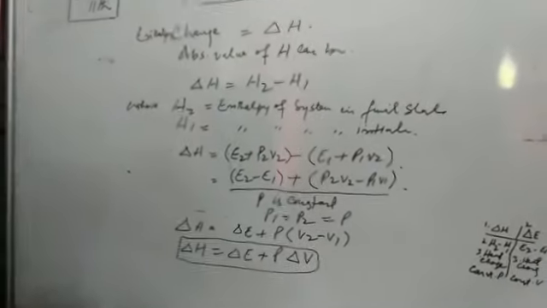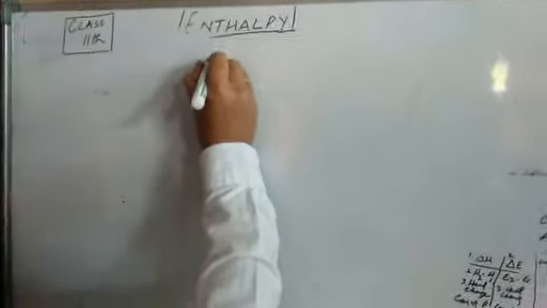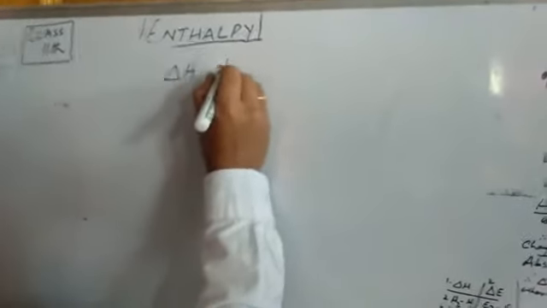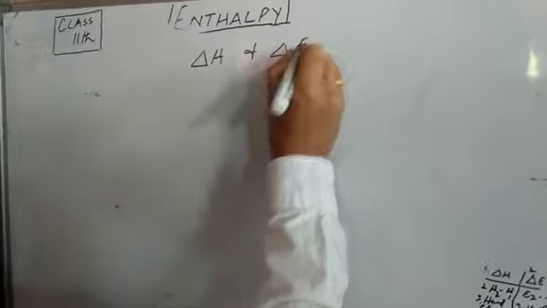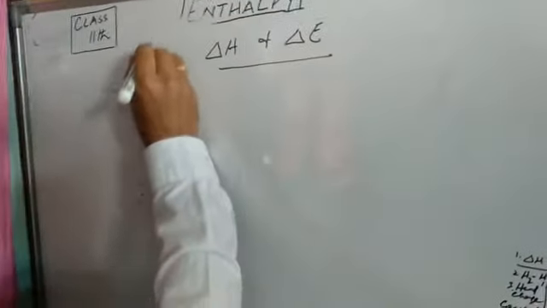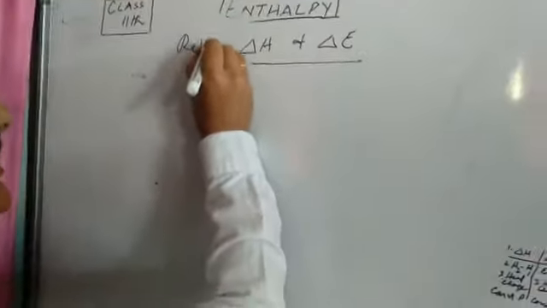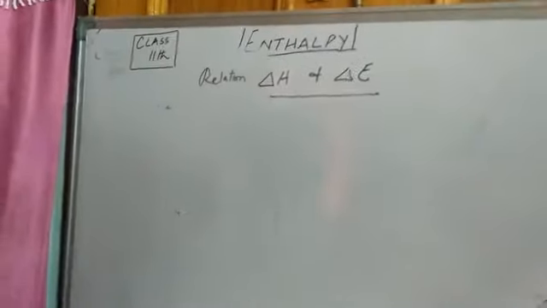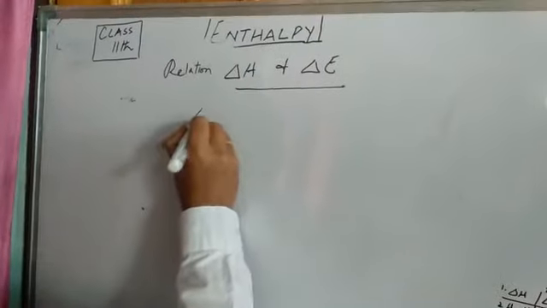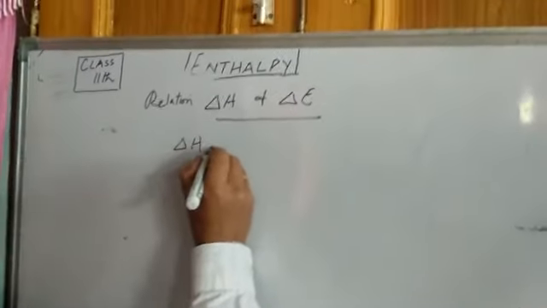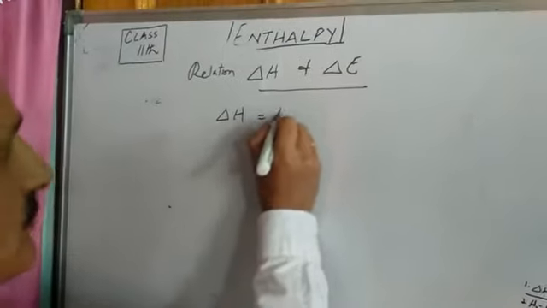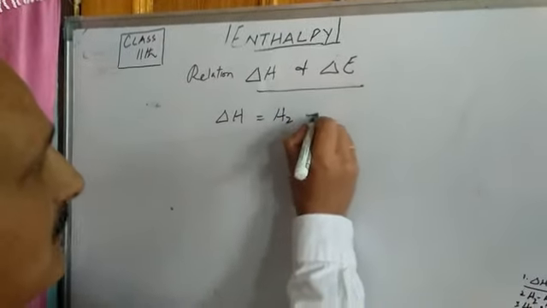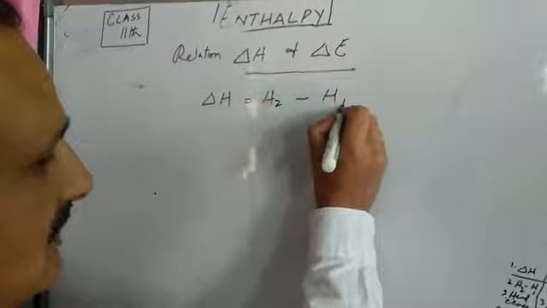Now let us go to the relation between delta H and delta E, that is enthalpy change and internal energy change. By the formula for finding delta H, we know that delta H is equal to final enthalpy minus initial enthalpy.